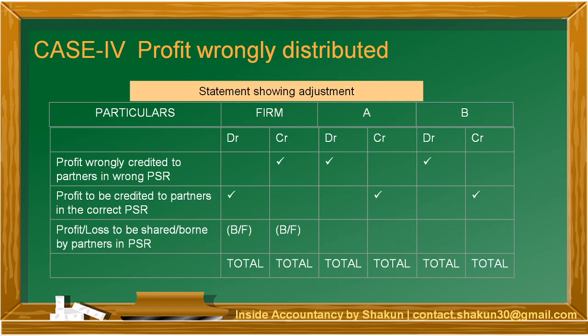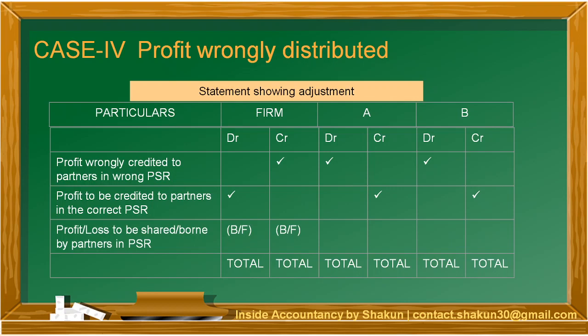Now, as I've already explained to you, whenever any kind of error has to be rectified, it can be done by preparing a statement showing adjustment. It will have one particulars column, one column for firm, and as many columns as there are partners. Each firm and partner's column will be subdivided into two columns each, debit and credit.